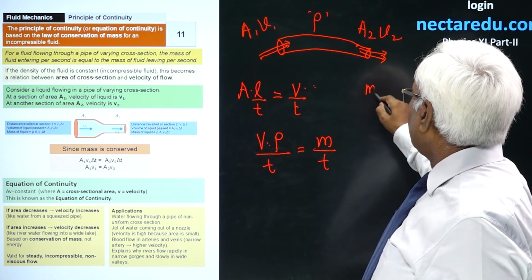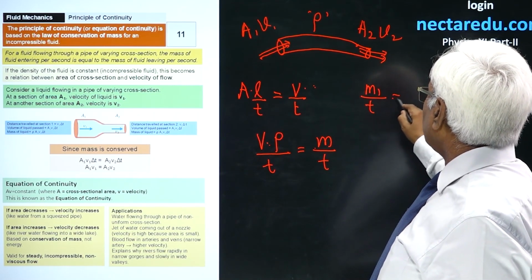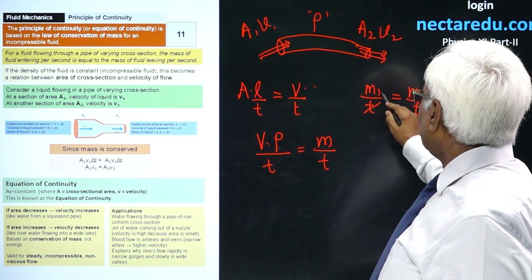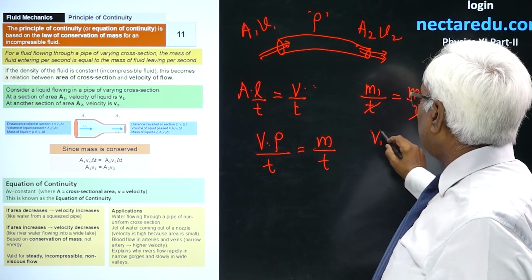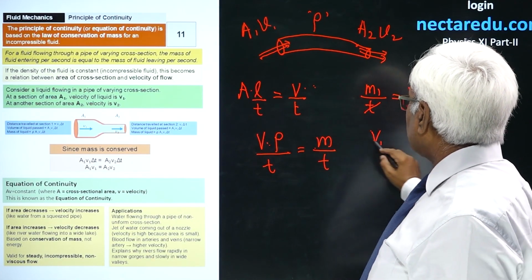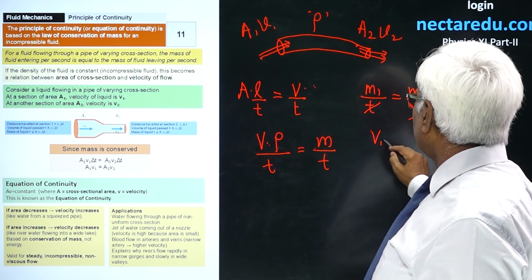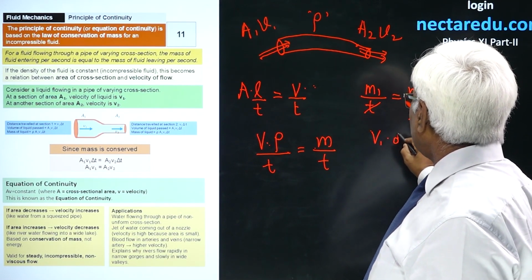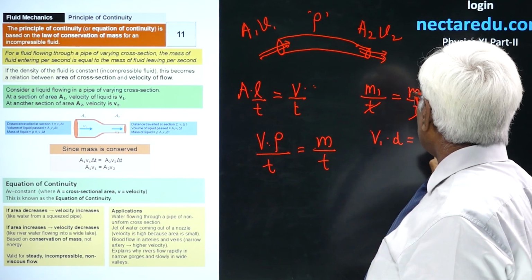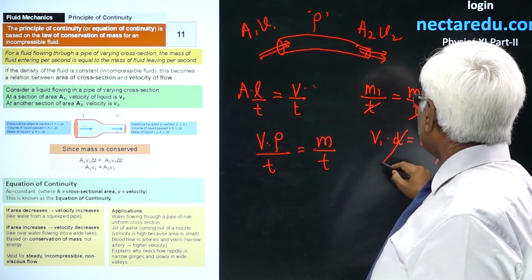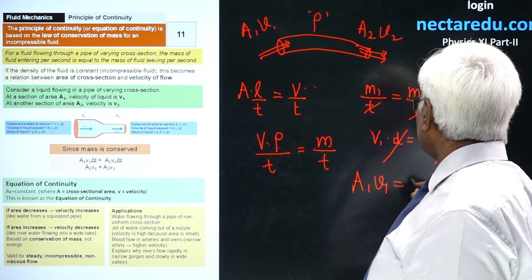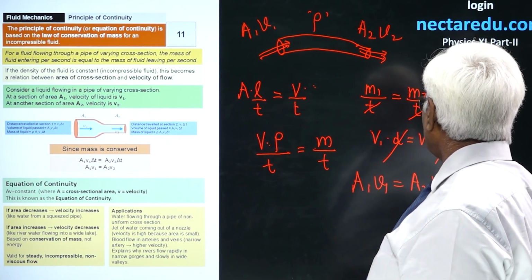So you could say m1 upon t is equal to m2 upon t. For m1, that is volume times density, in place of volume you could write A1 times length. So V1 rho equals V2 rho, the density gets cancelled, and it becomes A1 v1 equal to A2 v2.